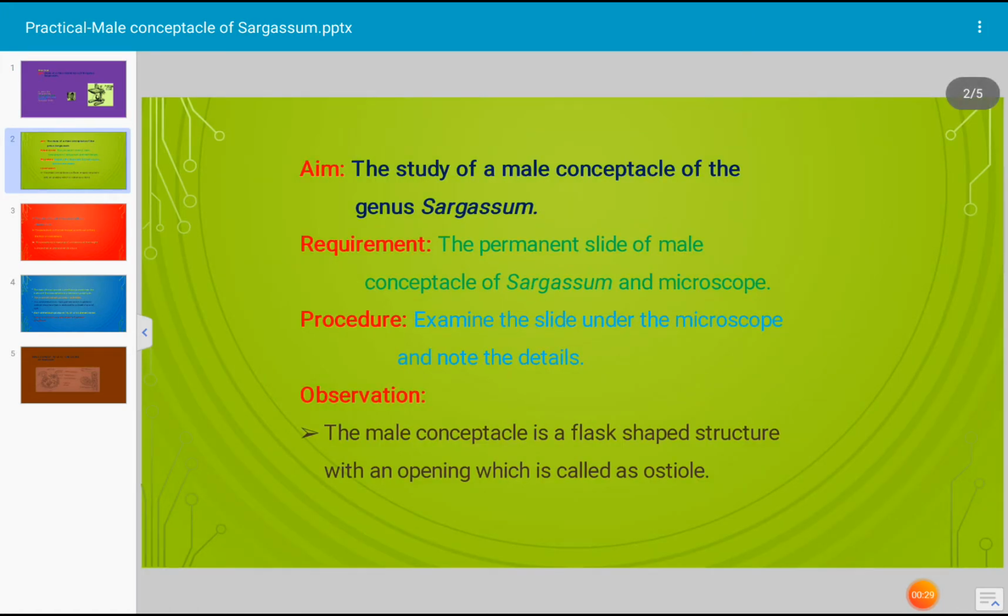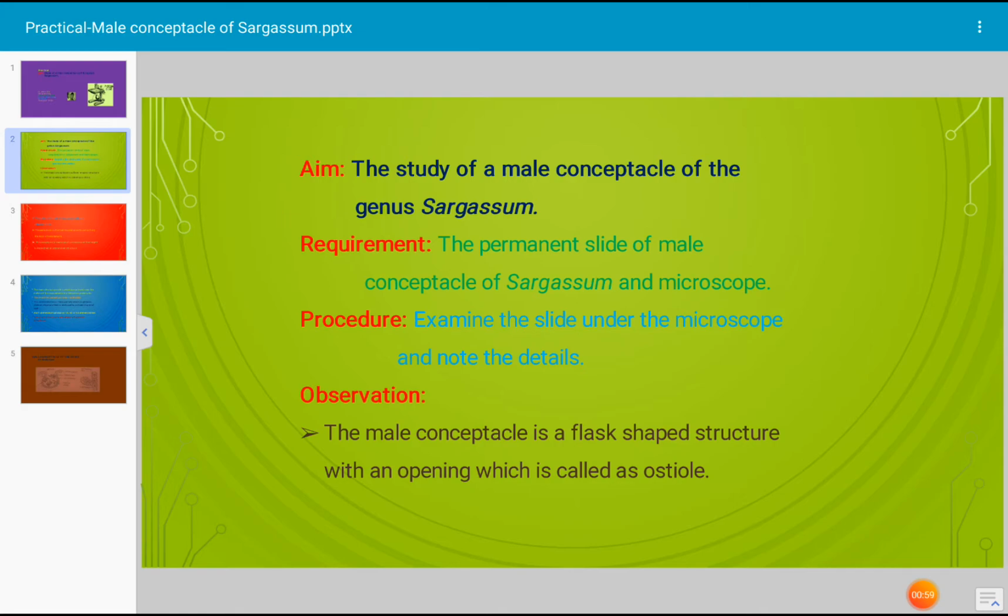In the practical, what is the requirement? The requirement is a permanent slide of the male conceptacle of Sargassum, and a microscope to observe the slide. And the procedure is just to observe the slide under the microscope, and note all the details that you can see in the given slide.